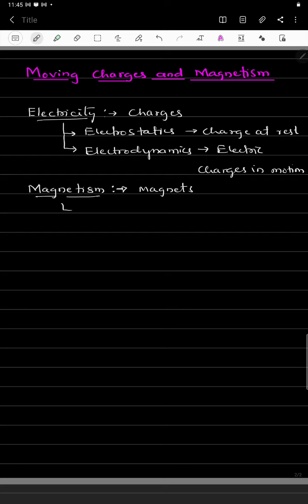This magnetism is also divided into two branches. One is magnetostatics and another one is magnetodynamics.